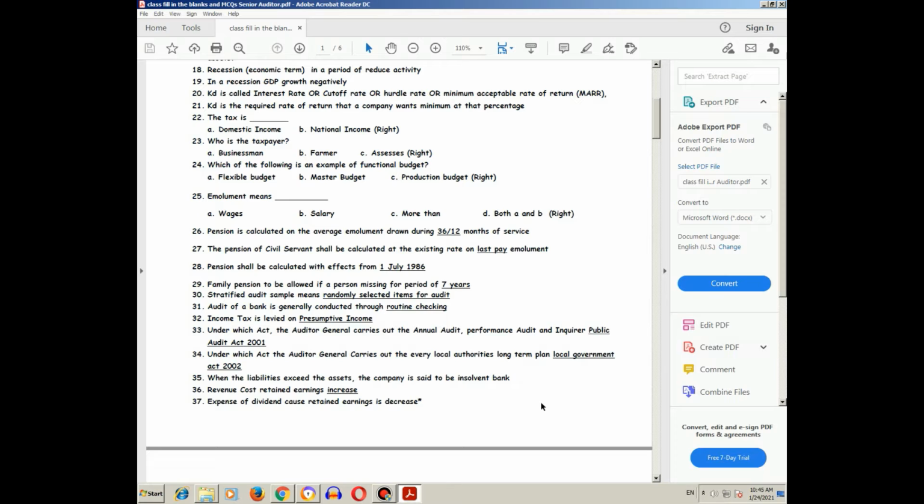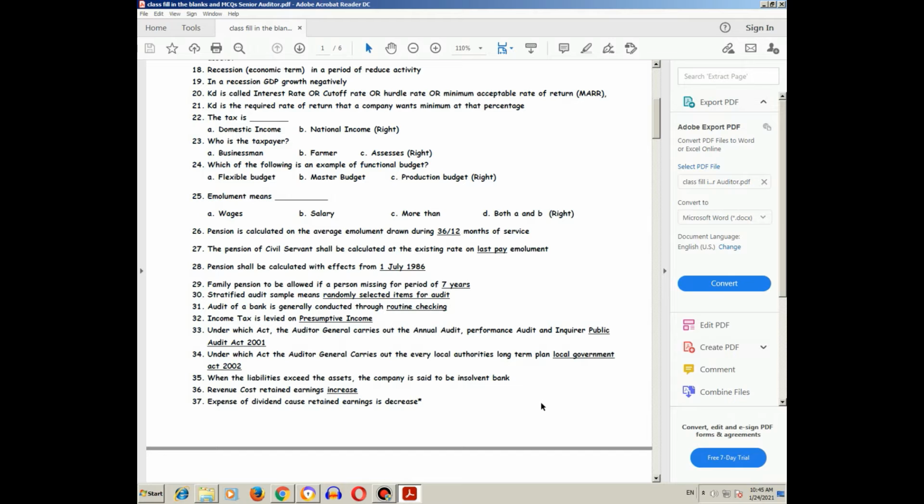Public Audit Act 2001. Under which act does the Auditor General carry out the audit of every local authority's long-term plan? Local Government Act 2002. When the liabilities exceed the assets, the company is said to be insolvent.